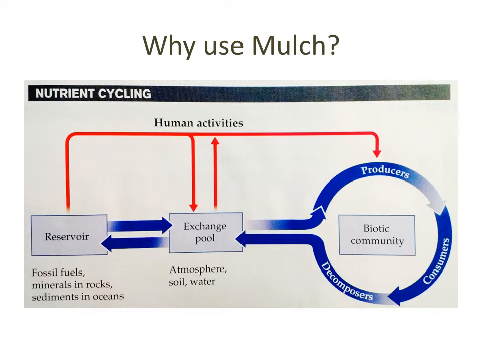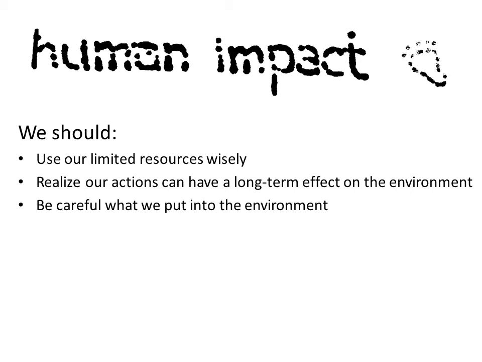Synthetic fertilizers put an excess amount of nutrients into the soil that can run off into bodies of water and cause eutrophication. So it's much better to use naturally occurring fertilizer to reduce the overall impact on the environment, and it wastes less. Why does this matter to us? While we live on Earth with limited resources, we want to conserve those for future generations, so we should use those resources wisely. We benefit from the ecosystems in place. We don't always know in advance what effect our actions are going to have on the environment, so we need to be very careful what we put into it.